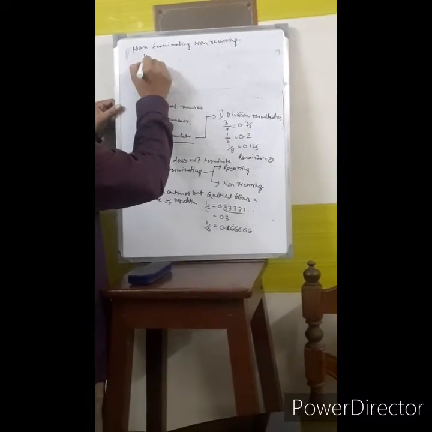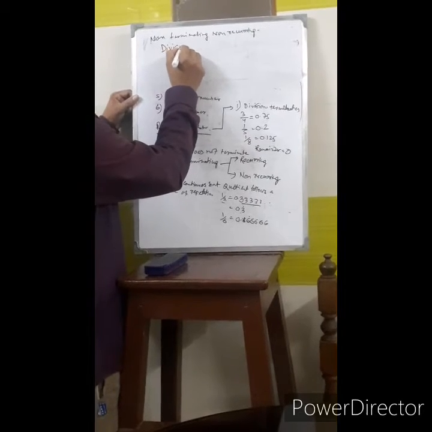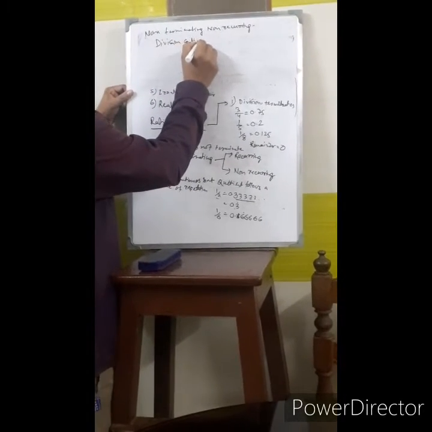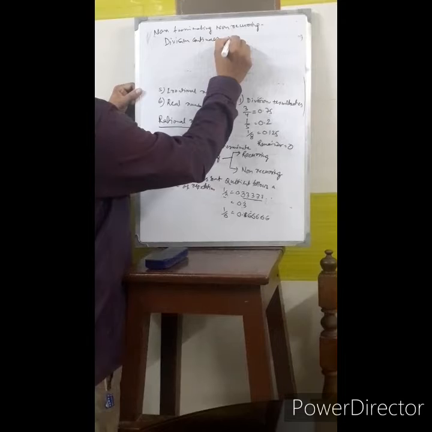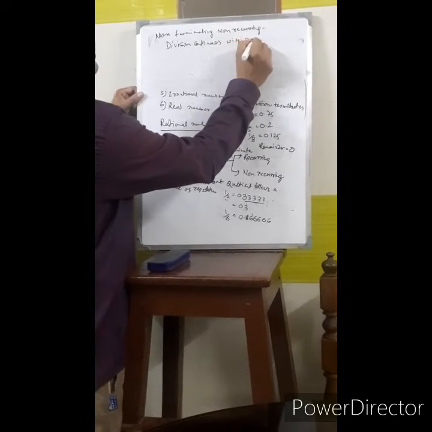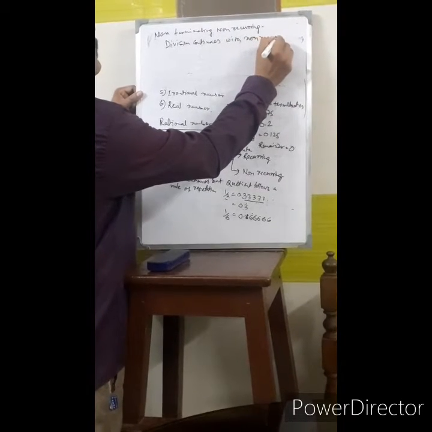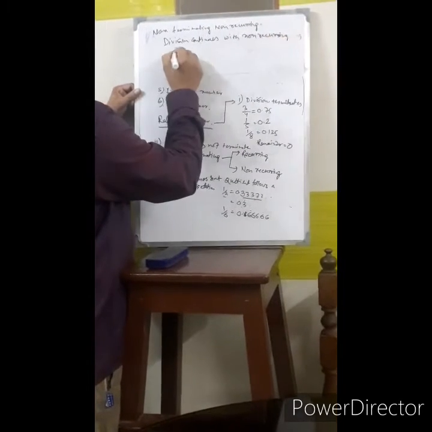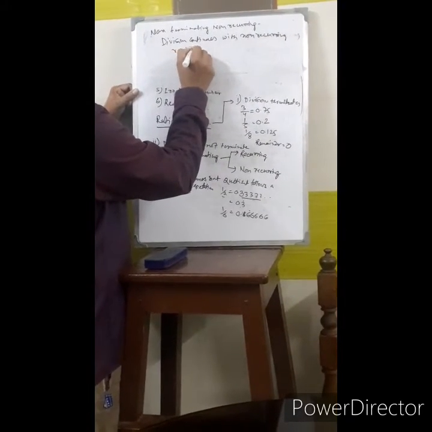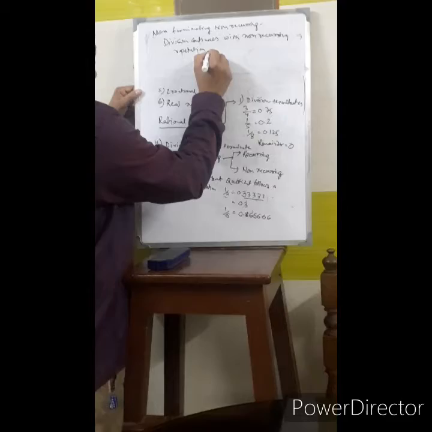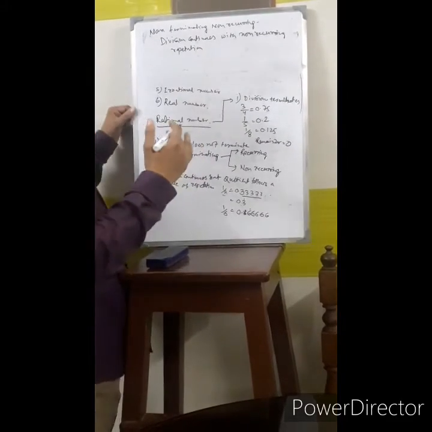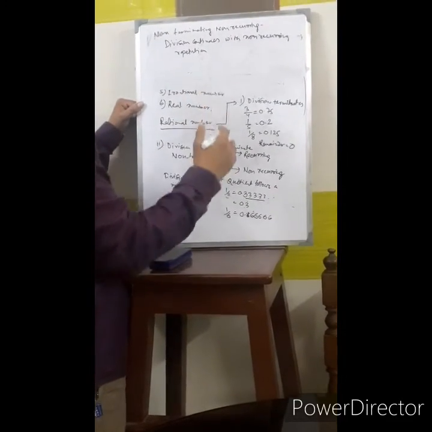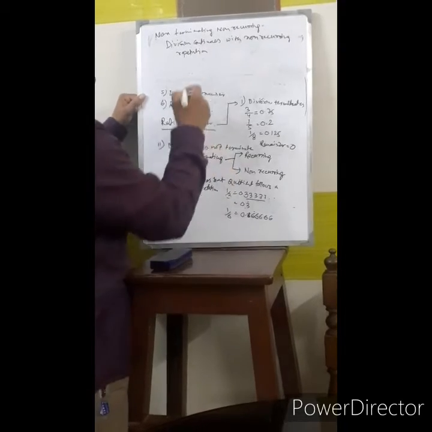The division continues with non-recurring repetition. It means the quotient does not follow a rule. We don't know actually what quotient will come up to a certain stage.